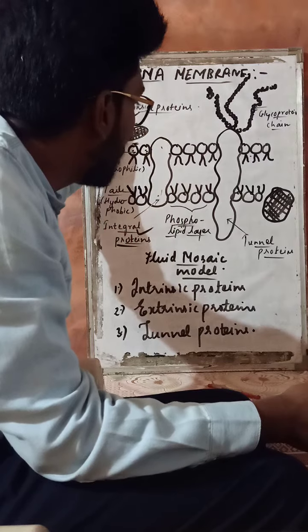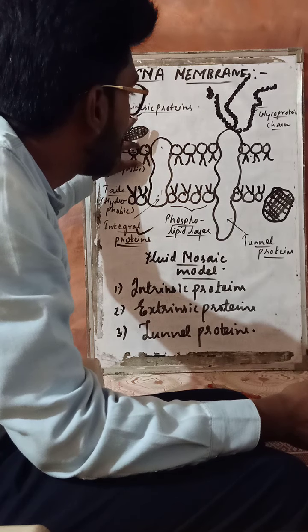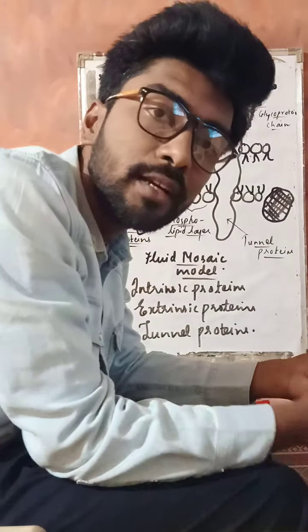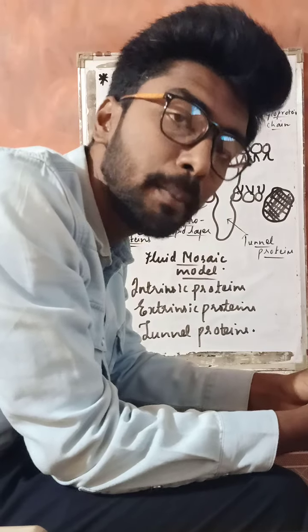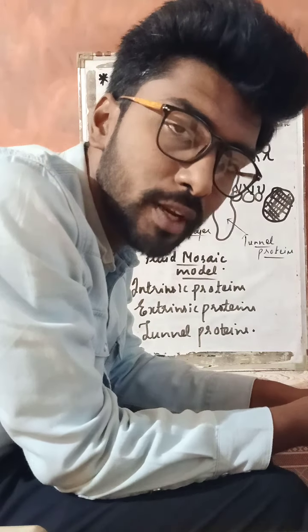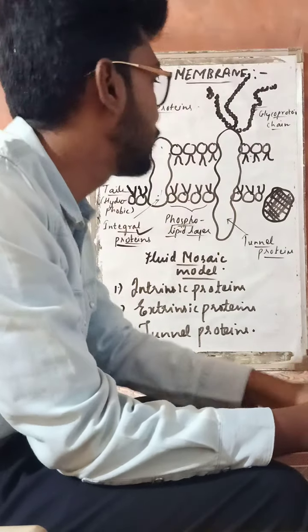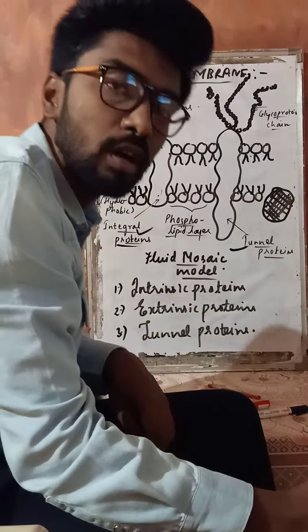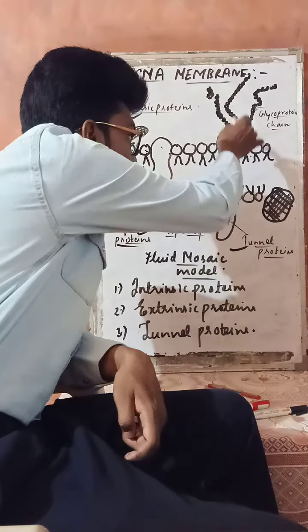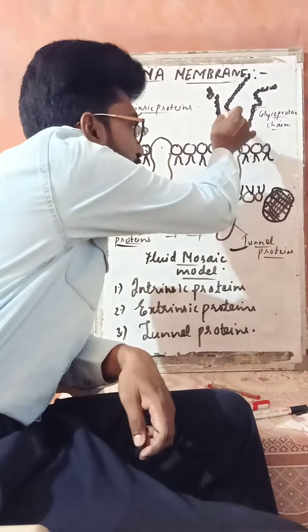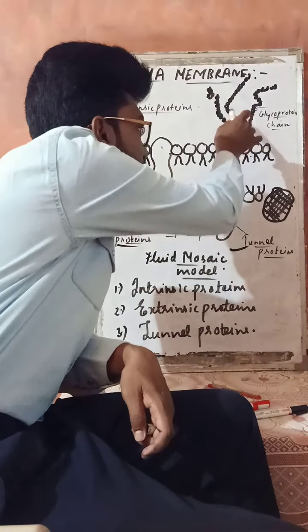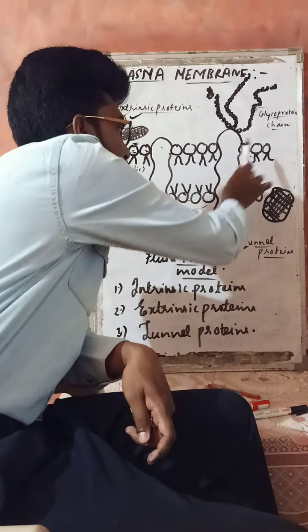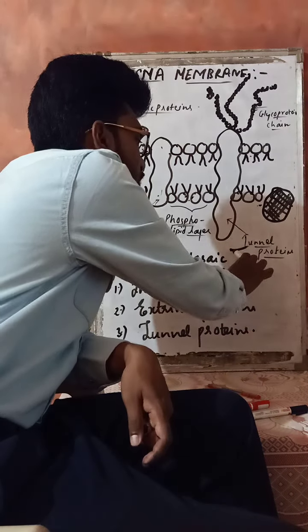Now, ये ऐसा प्रोटीन है जो आपके phospholipid layer के बाहर present है, and it is generally loosely attached to the phospholipid bilayer. Those proteins are generally called as extrinsic or external protein. Third one is generally called as the ternal protein. The larger protein molecules, which are larger in size and run across the entire phospholipid layer, are generally called